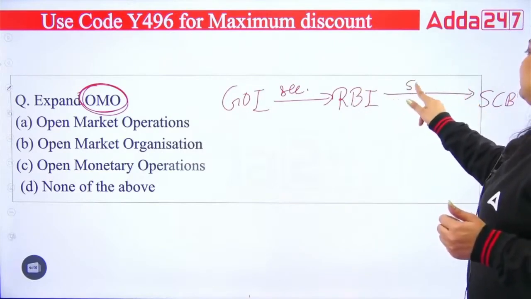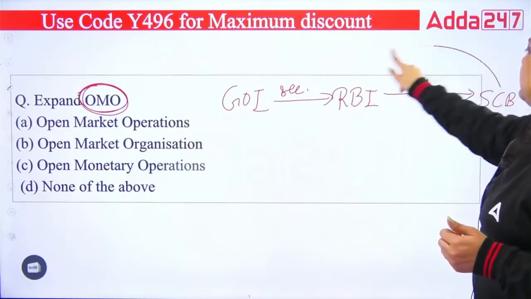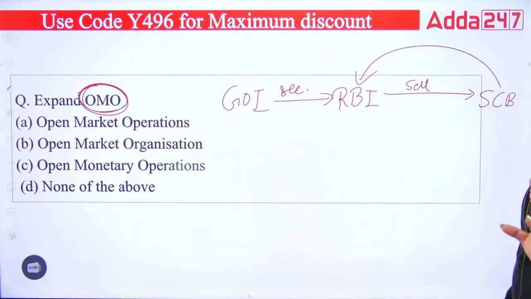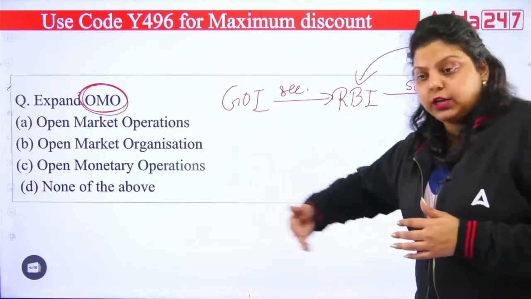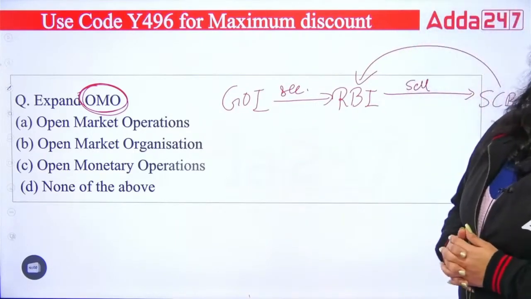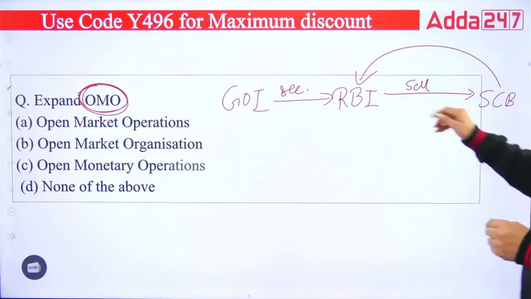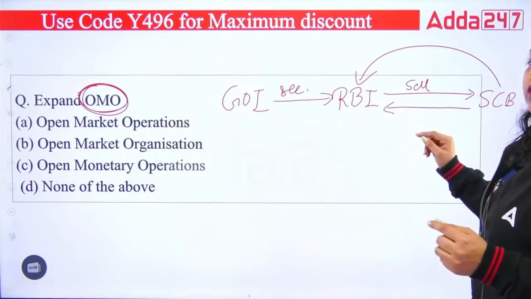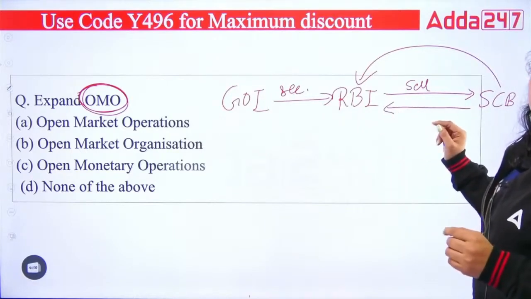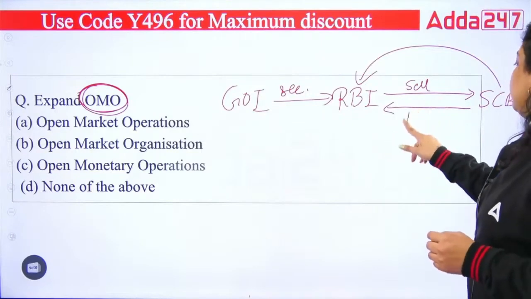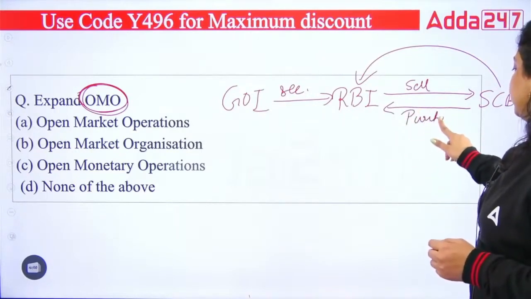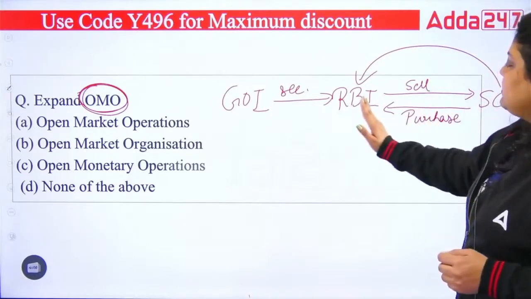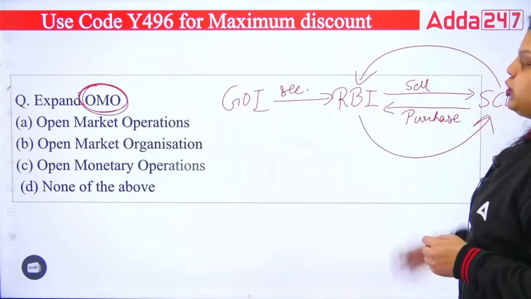So RBI will sell security to the scheduled commercial bank and will take liquidity from them. Okay, but these securities will always have a maturity period. Like treasury bills have 91 days, 182 days, 364 days. If we talk about your dated government security, you have a maturity period of 1 year to 40 years. In case of your, let's say, cash management bill, up to 90 days. So every particular security has a maturity period. So as and when the security's maturity ends, RBI will purchase back the security and will give liquidity to the scheduled commercial bank.